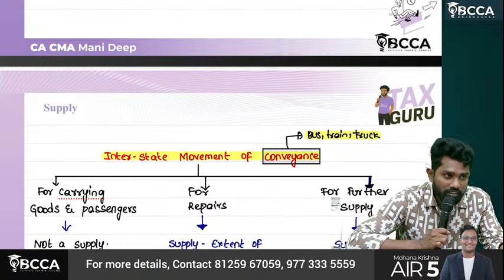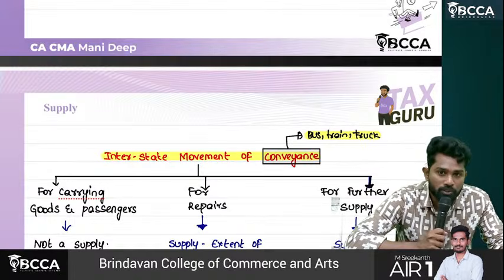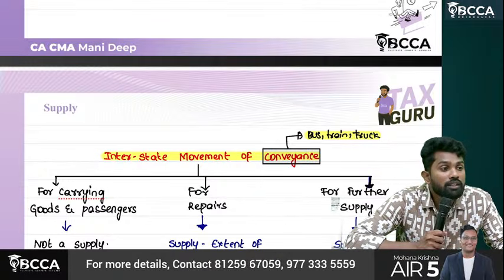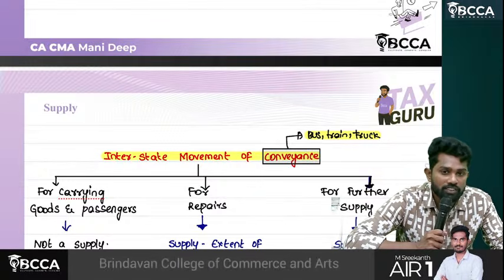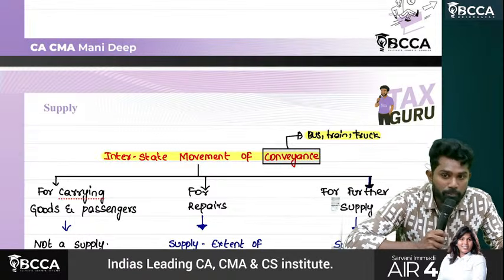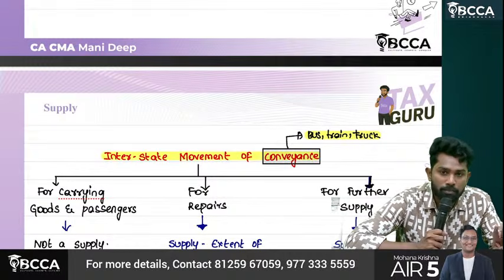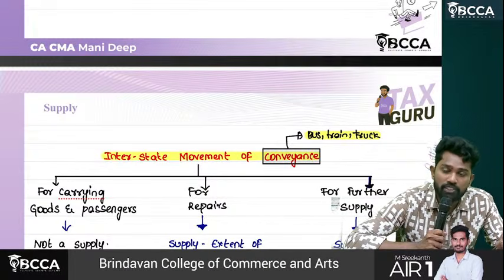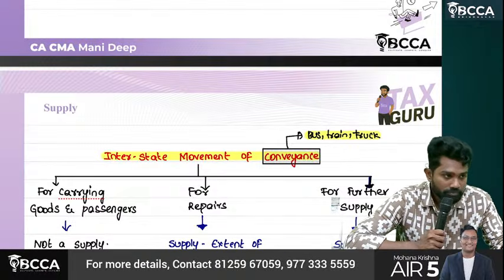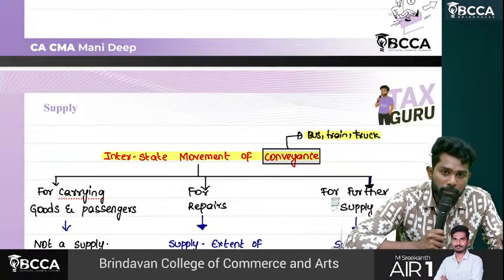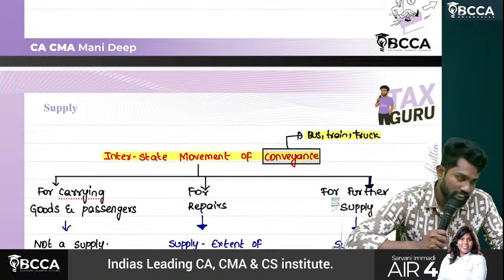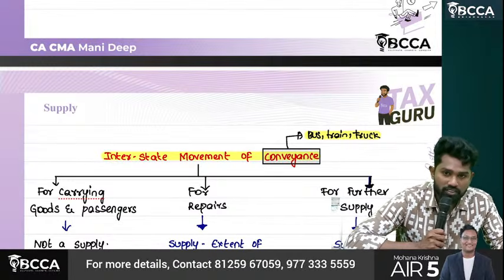Import of service without consideration also amounts to supply. 2 conditions have to be satisfied. What are those 2? Both the parties, supplier and recipient, must be related persons. Second one, in the course or furtherance of business. First one done. Second one, transfer of any goods between principal and agent amounts to supply even though there is no consideration. Which is the deciding factor? Invoice is the deciding factor.